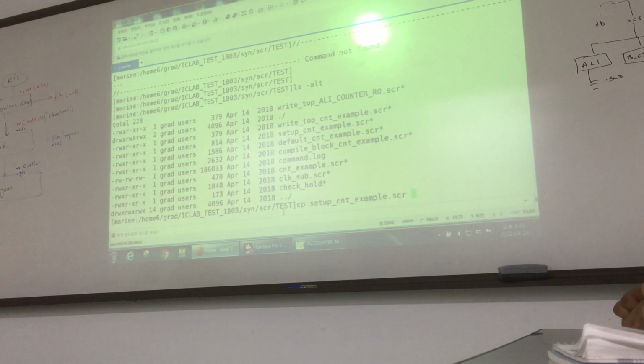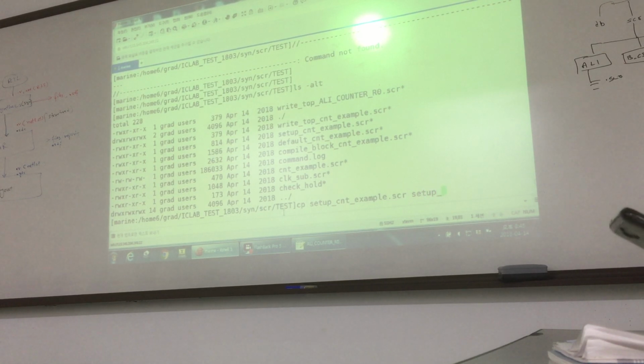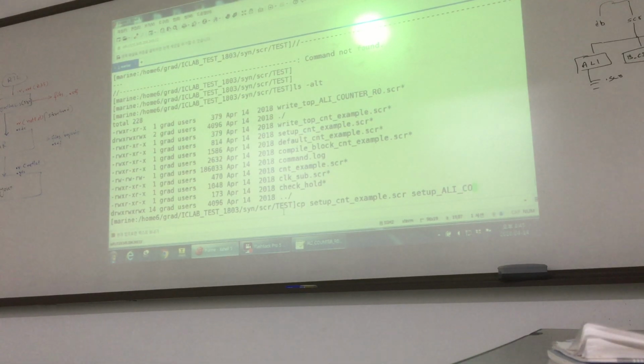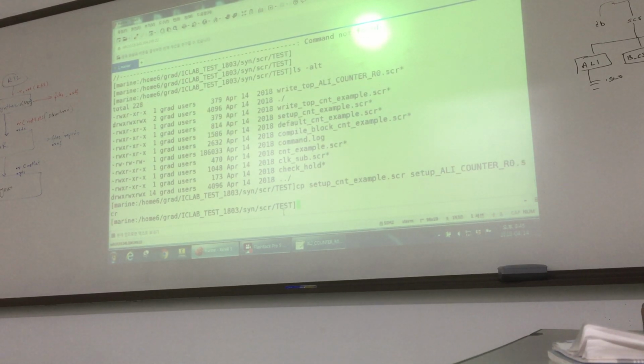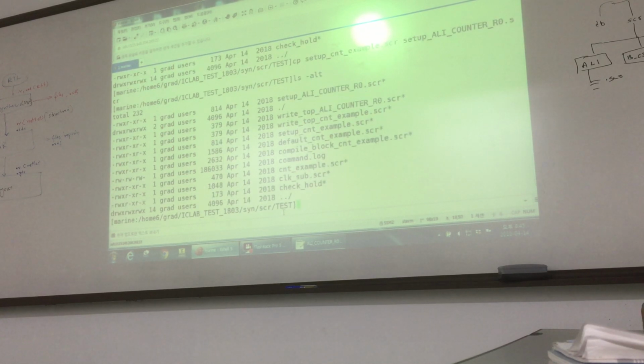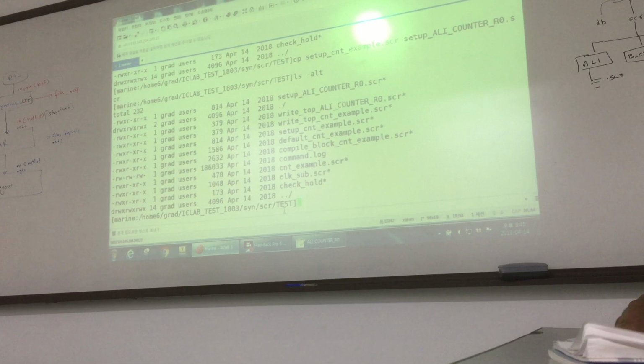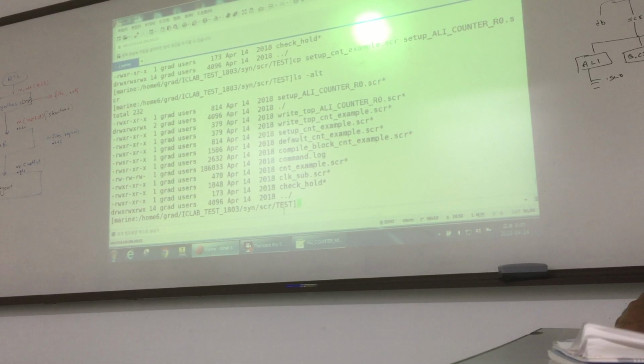Then I will explain what things we have to change in the script file. For example, it is setup underscore ALA underscore. So you see I copied these two files, and similarly I will copy the other one, which is default.